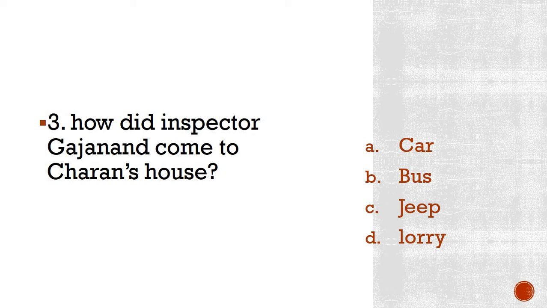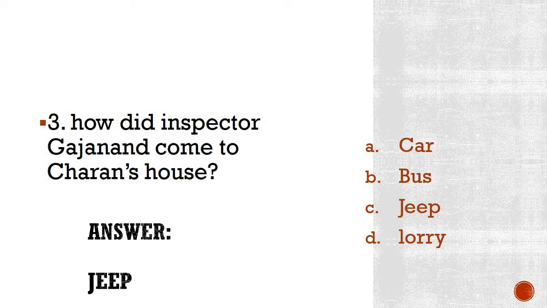I hope you are trying your level best and writing your answers before I display the correct answer. Okay, so let's see what the answer is. If you have written the answer, please check your answers. The correct answer is jeep. Obviously, normally the police inspector travels in a jeep wherever they want to go.